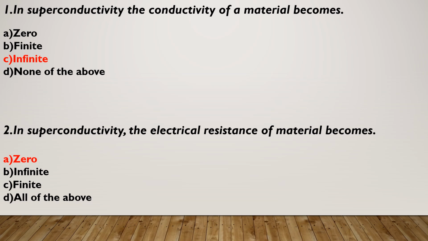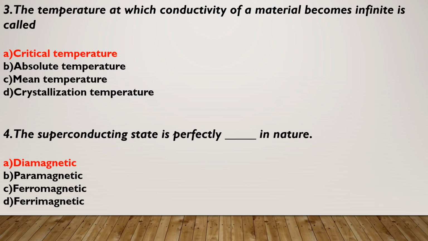Second, in superconductivity the electrical resistance of a material becomes: A, 0; B, infinite; C, finite; D, all of the above. The correct option is A, 0. Third, the temperature at which conductivity of a material becomes infinite is called: A, critical temperature; B, absolute temperature; C, mean temperature; D, crystallization temperature. The correct option is option A.